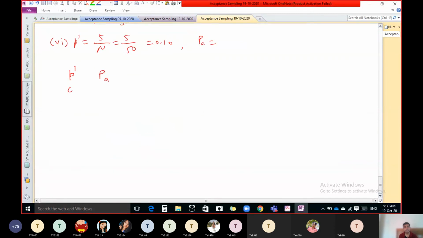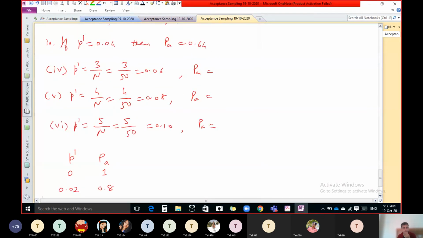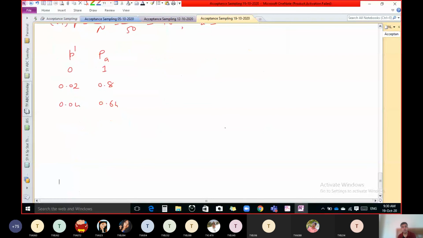If P dash is 0, PA is 1. If P dash is 0.02, then our PA was 0.8. Then for 0.04, we already calculated 0.64. Let us verify. Yes, if P dash is 0.04, PA is 0.64. Then put the values 0.06, 0.08 and 0.10 here. You will get a few values of PA.